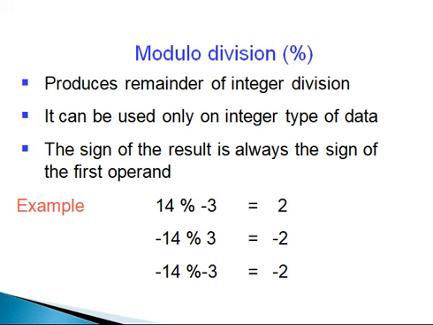Second example, minus 14 modulo 3 returns minus 2. The remainder is 2. The sign of the first operand is negative, so the resultant value is negative, minus 2. The third example, minus 14 modulo minus 3. The remainder is 2. The sign of the remainder is negative because the first operand's sign is negative.